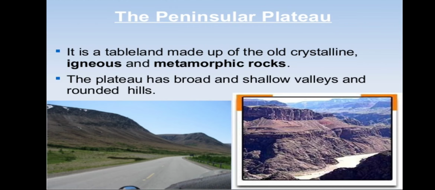The Peninsular Plateau is a tableland made up of old crystalline, igneous and metamorphic rocks. So the Peninsular Plateau is a tableland. It has height, but it is not pointed like peaks. It has a table-like structure, and you can see in the figure that there is height, but it is not as pointed as mountains. It is like a tableland, formed of crystalline, igneous and metamorphic rocks.